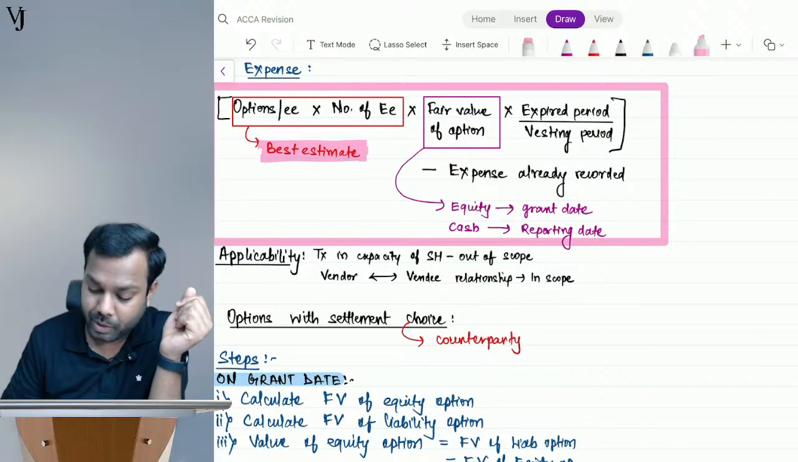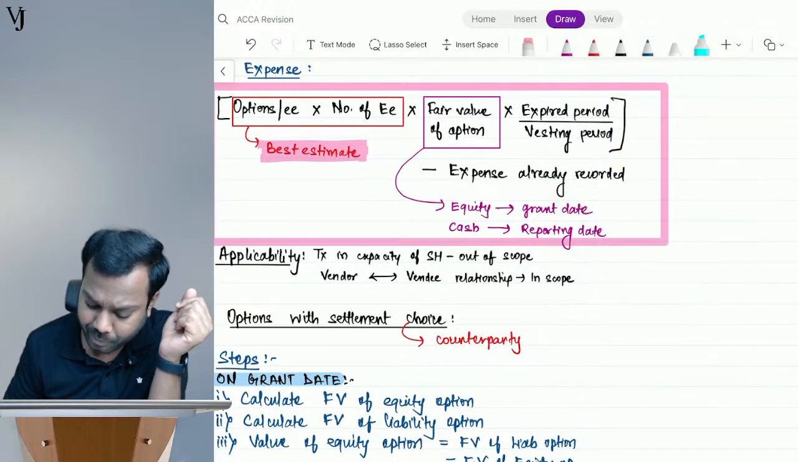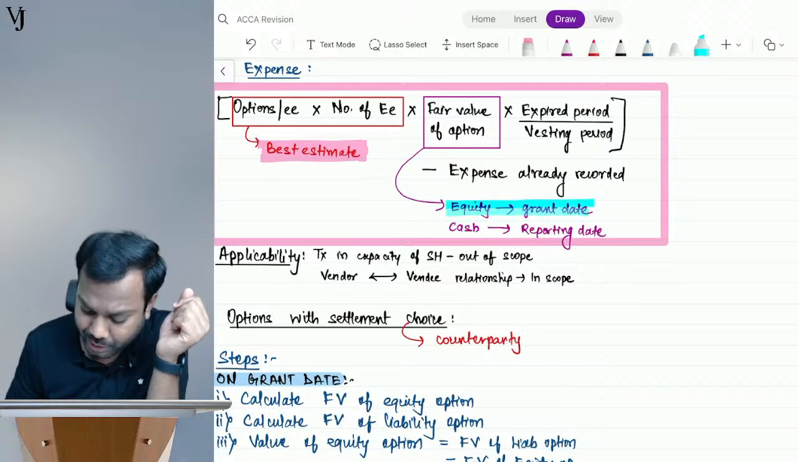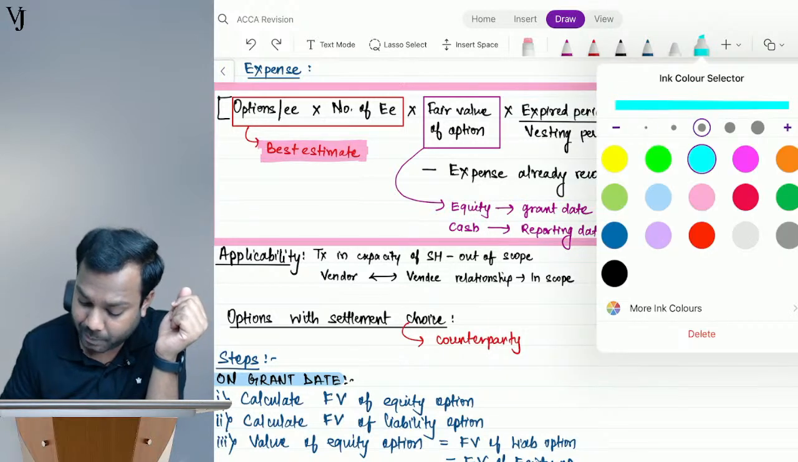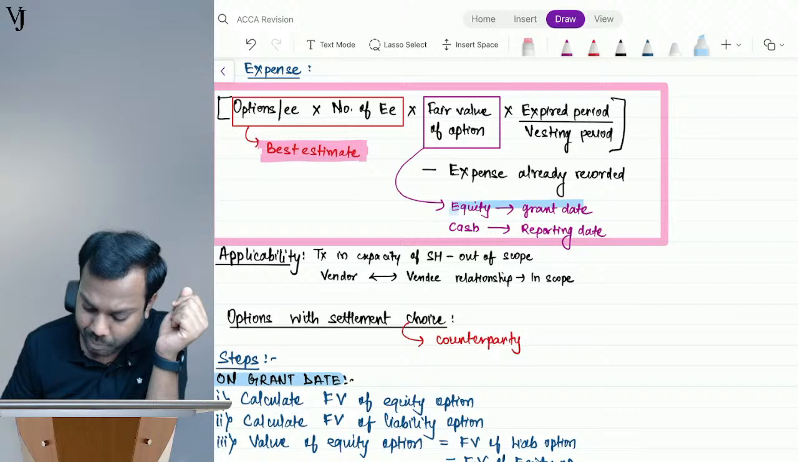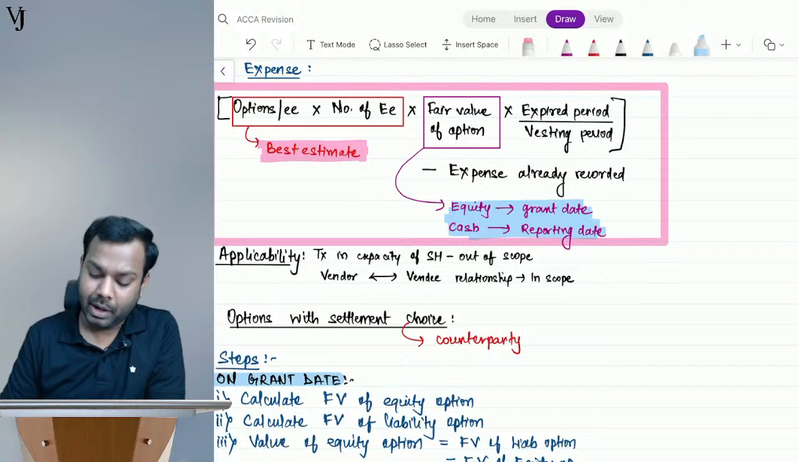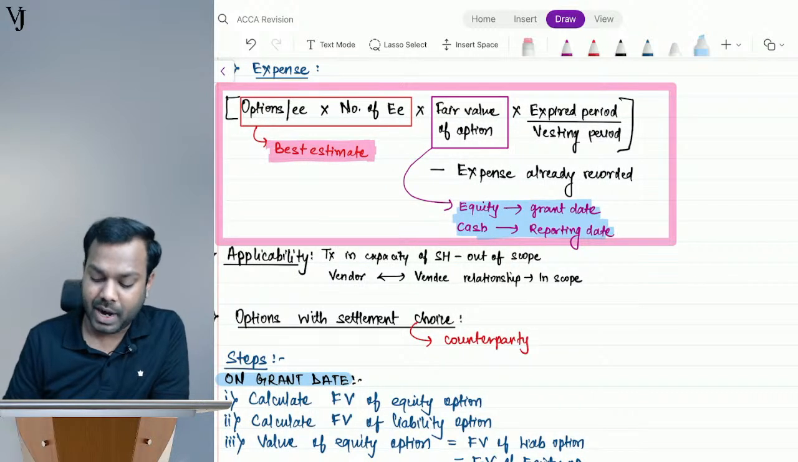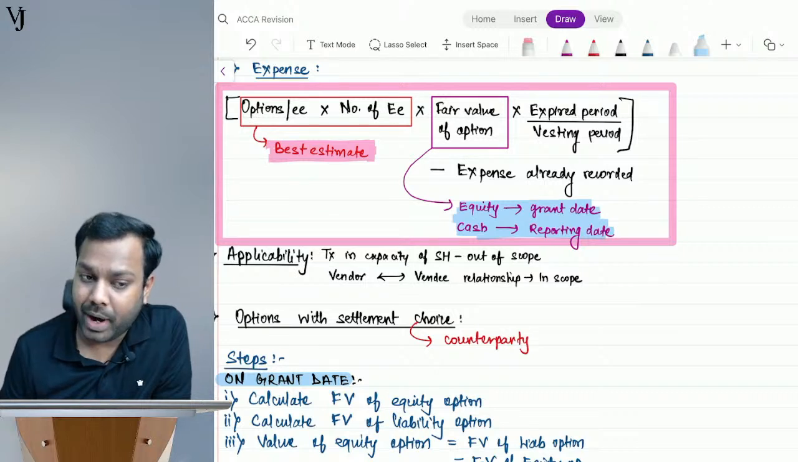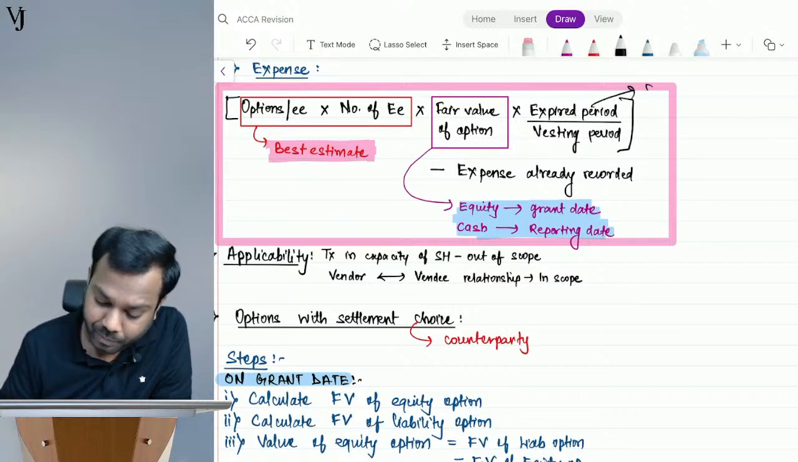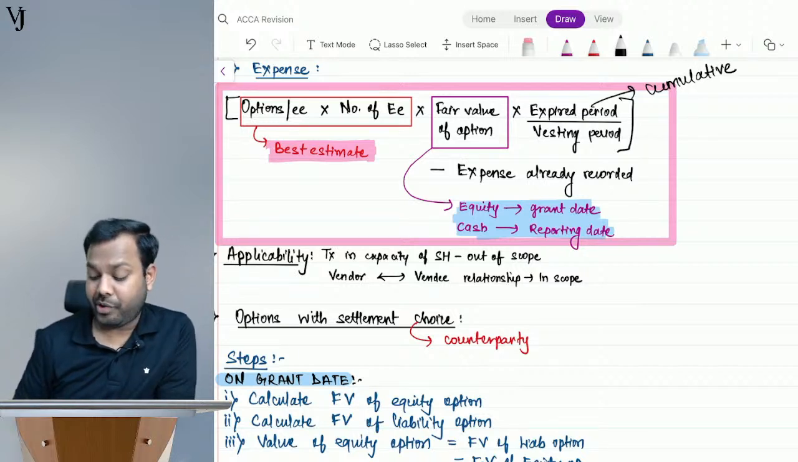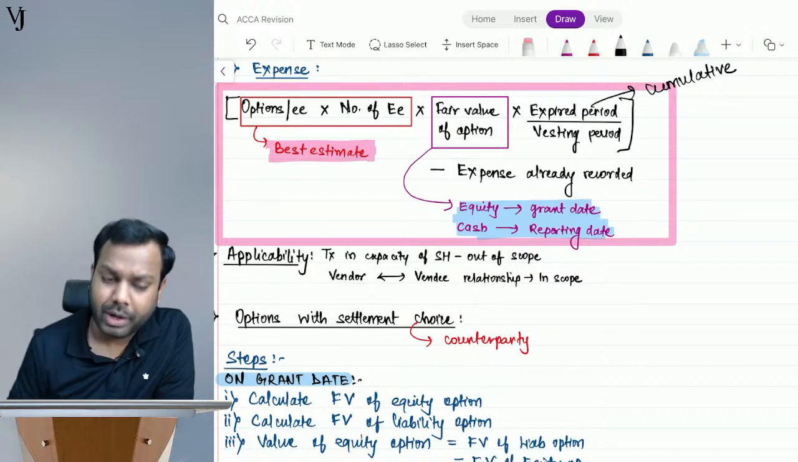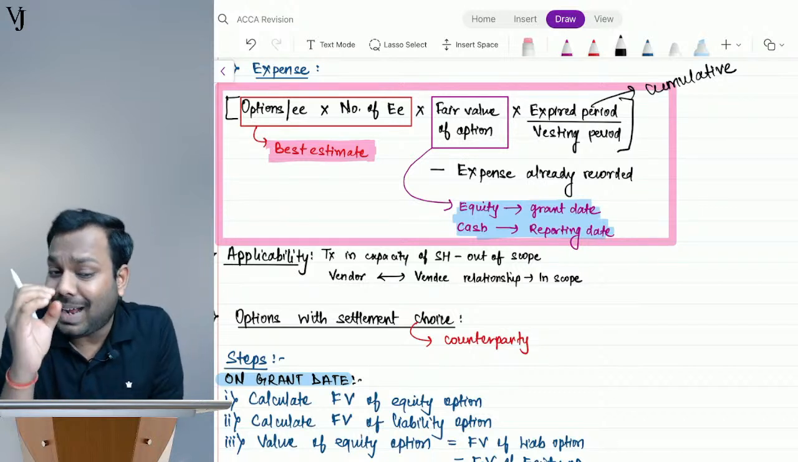Now take fair value of option. What fair value will we take? If it is equity settled, we'll take fair value on grant date, and if it is cash settled, we'll take fair value on reporting date. Now expired period by vesting period. Expired period means the years for which service is already provided, cumulative, divided by vesting period. So this will give you the total expense required to be booked till date.